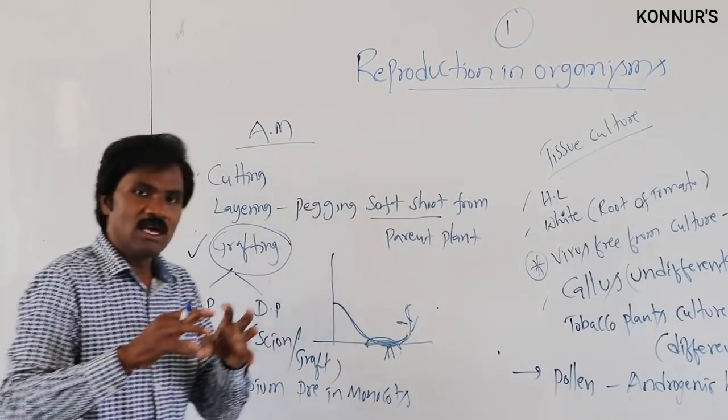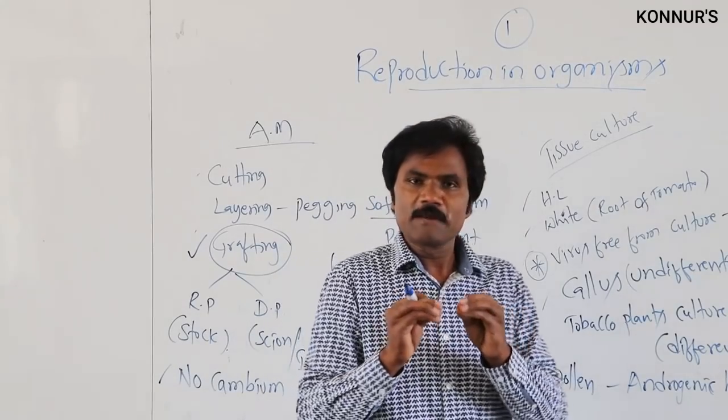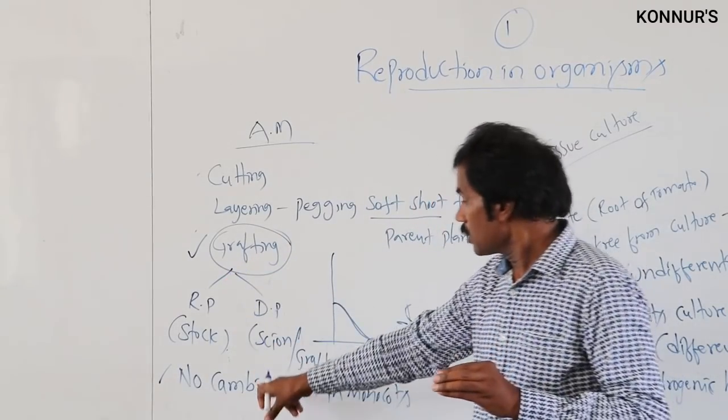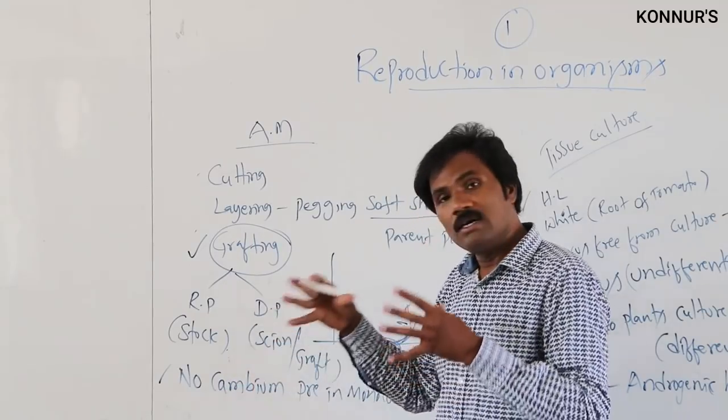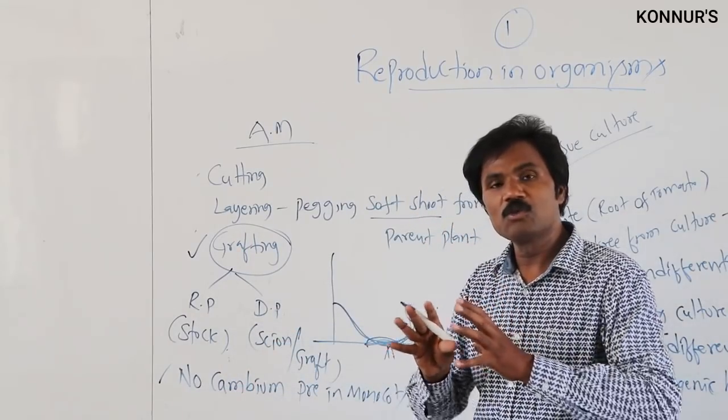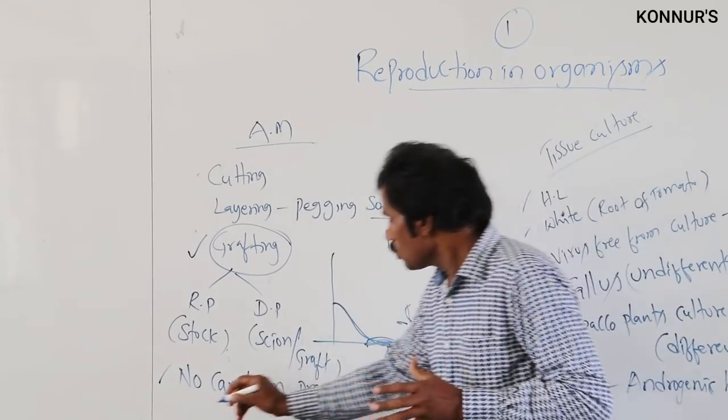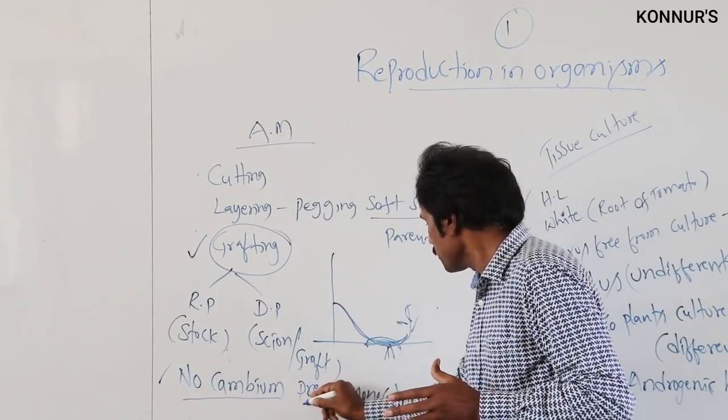The xylem as well as phloem are randomly present, so there is no cambium link. So no cambium is present in monocots.